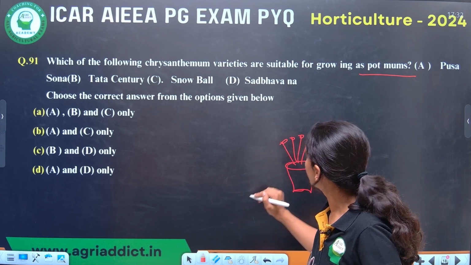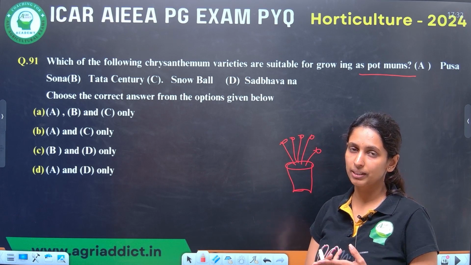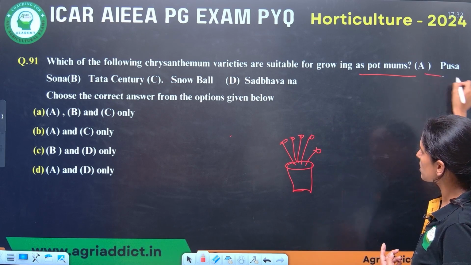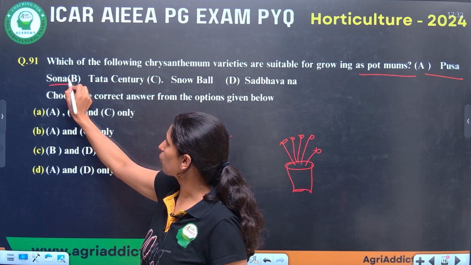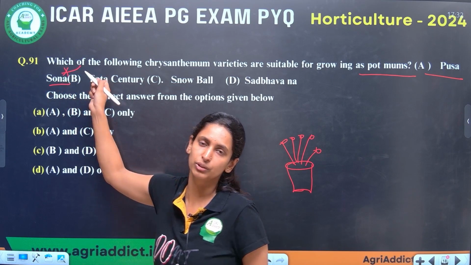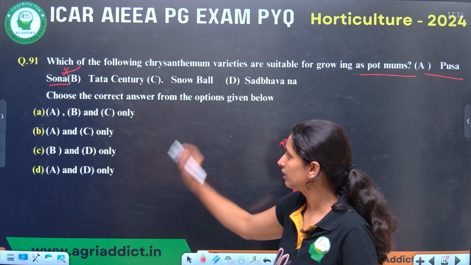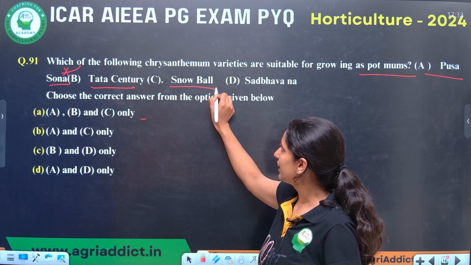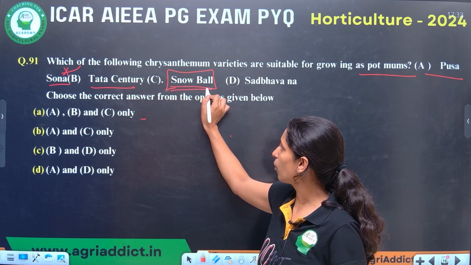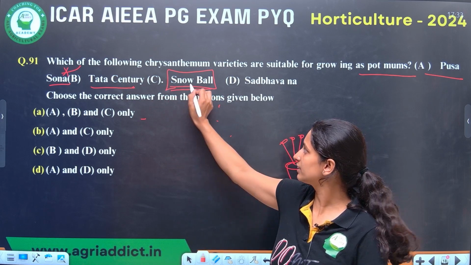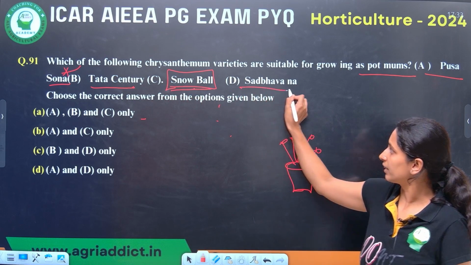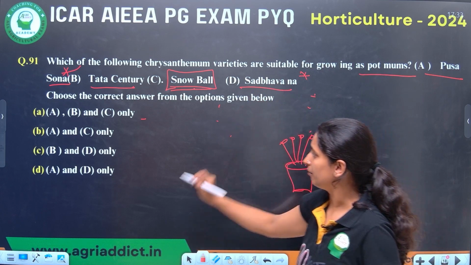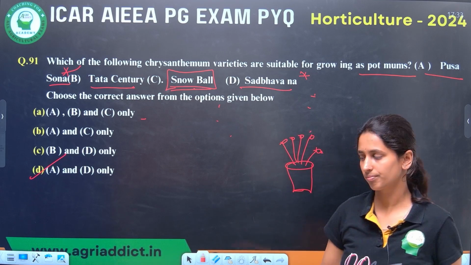Here you have to remember, the handbook has the list of varieties. You have to learn that. Plus Pusa Sona. This is very important because this is the only pot mum variety developed at IARI New Delhi. So Pusa Sona is very important. Then Tata Century, it is a standard variety. Snowball, yellow, golden ball, they all are standard type. And Sadbhavana. Sadbhavana is also a pot mum. Here, A and D, so D option.